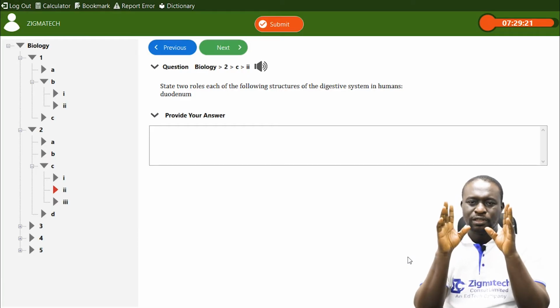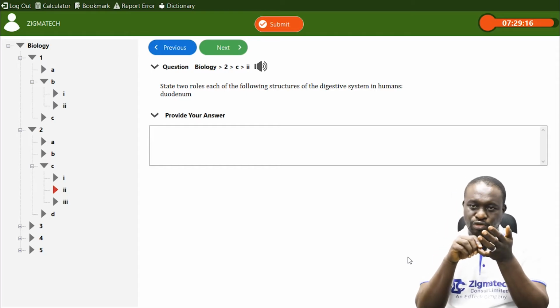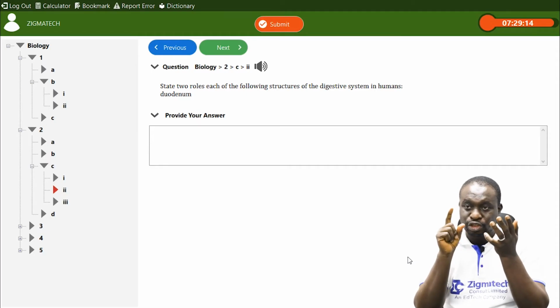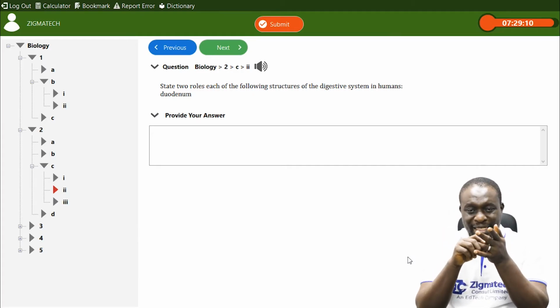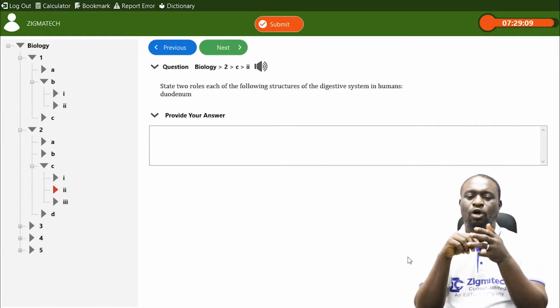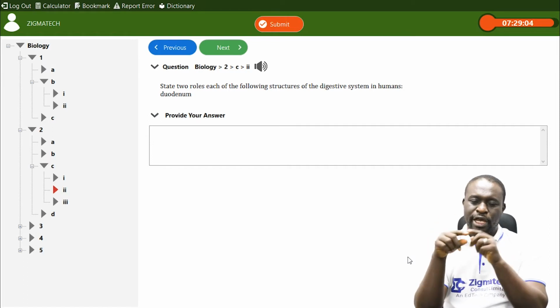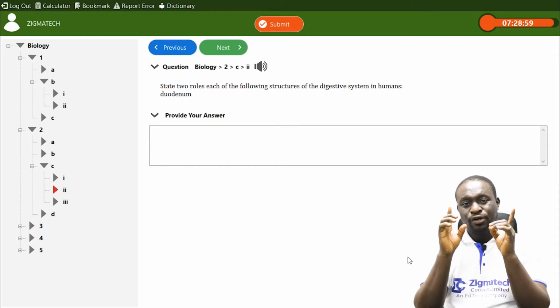The duodenum consists of the pancreas and the liver, two organs that mostly play a major role in digestion. Now the pancreas produces what we call pancreatic juice. It produces pancreatic juice, and this pancreatic juice contains about 3 digestive enzymes.